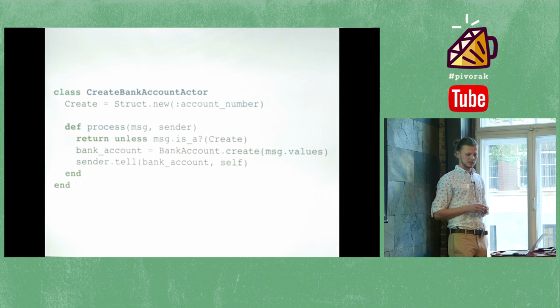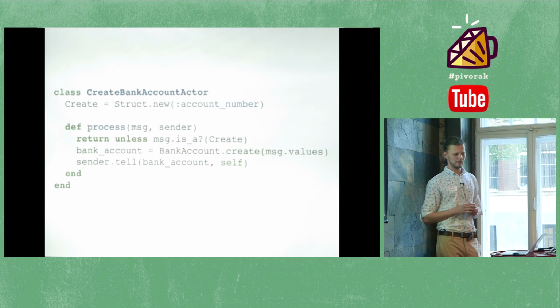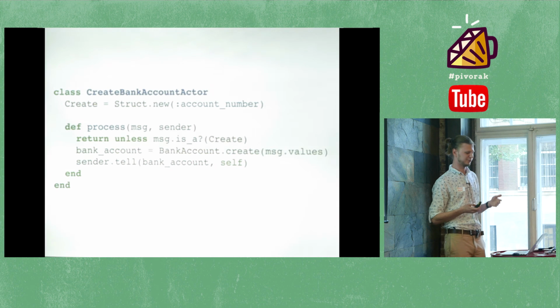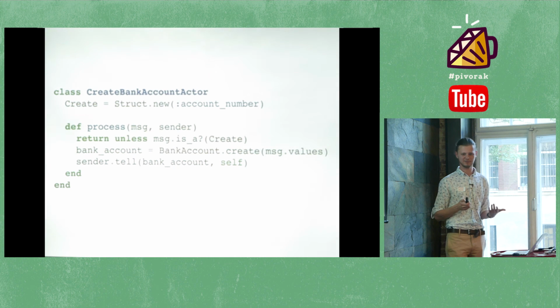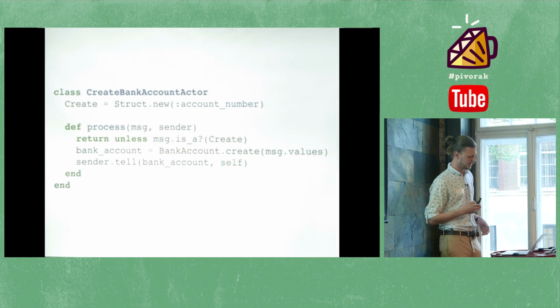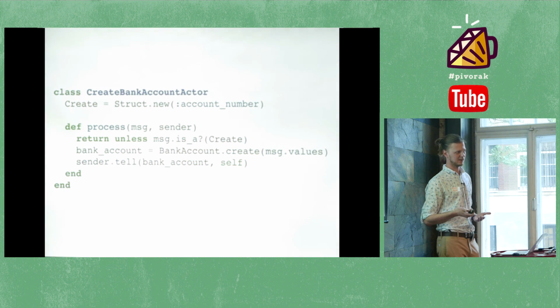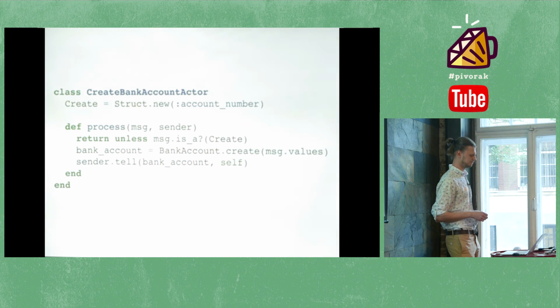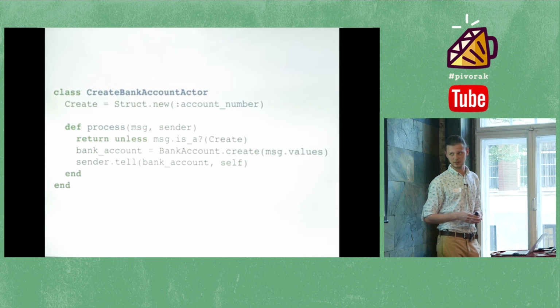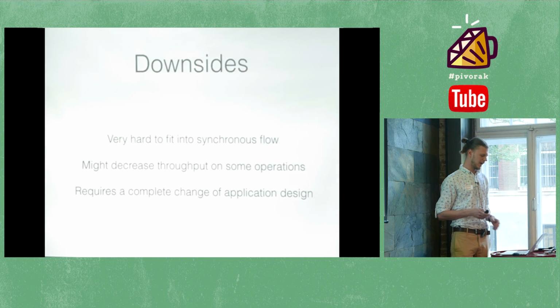The other problem, and the biggest one, is that actors require a complete change of the whole application design. It's just not possible to fit the actor model into a standard model-view-controller, because you have a middleware of asynchronous actions, and you need to bring some kind of bridge between asynchronous and synchronous application. In Scala, it could be a promise. Generally speaking, a promise is a really good candidate for that, but Ruby doesn't have one. So those are the biggest downsides of actors. Of course, there are many more of them.